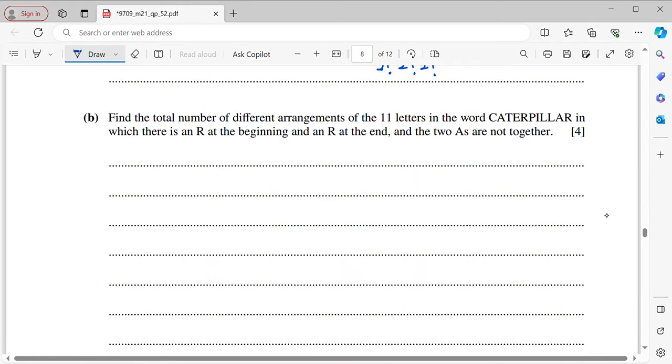Okay, now for the B, find the total number of different arrangements of the 11 letters in the word caterpillar in which there is an R at the beginning and an R at the end, and the two A's are not together. Okay, which means here you got the R. Okay, give me 1 minute.